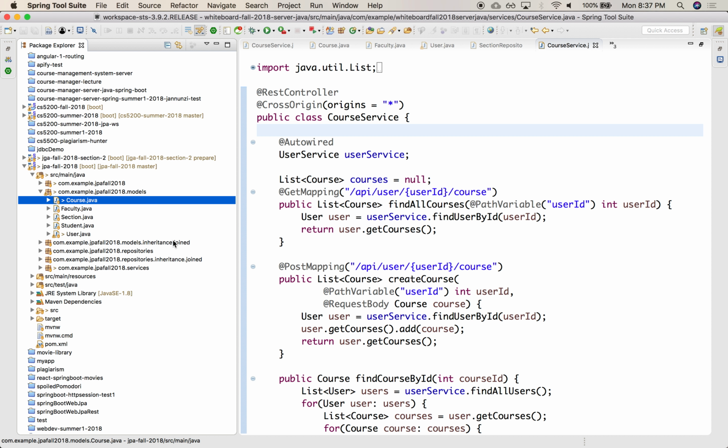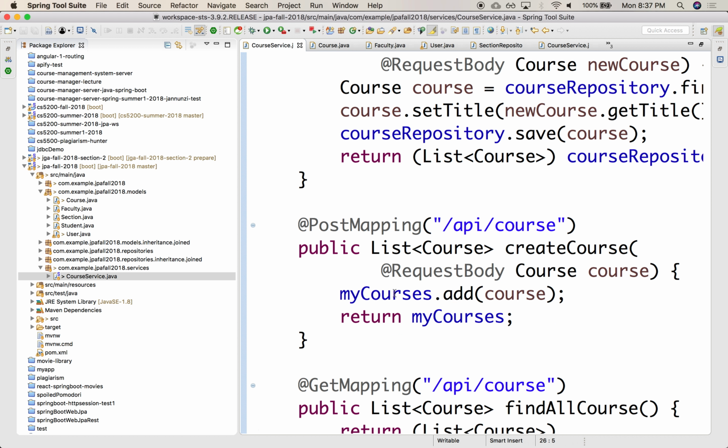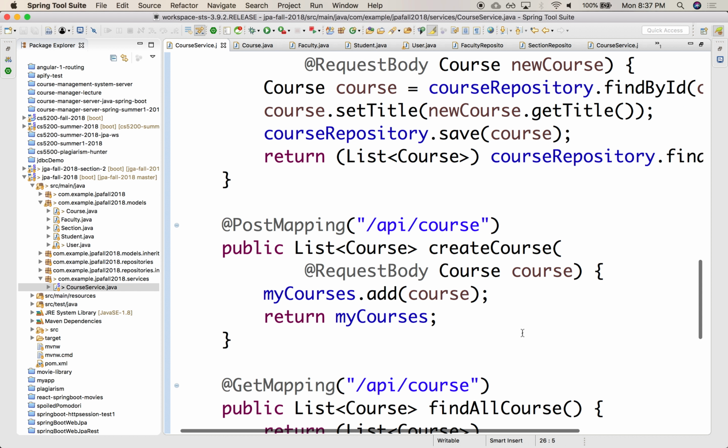We have a course service that will allow us to retrieve all the courses from a repository. Very much like what you're going to be doing for the assignment, right? Of retrieving things from a database. So it's already solved in my CS5200, and I'll share with you so that you can get started.